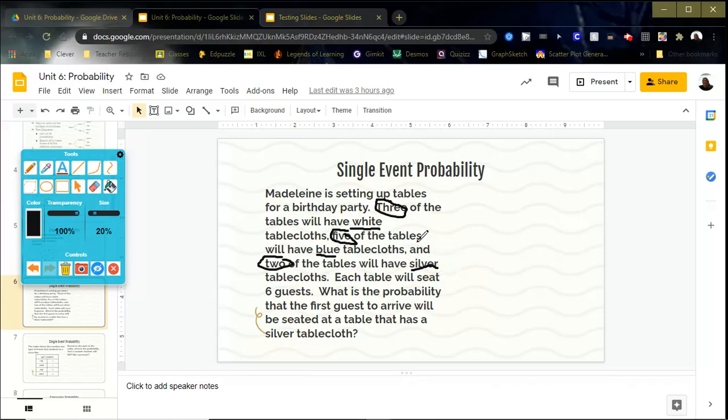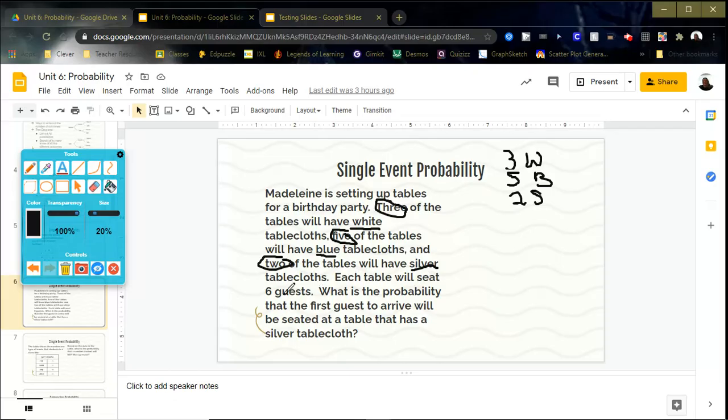So if this circling and underlining isn't bad, then I would write it out. 3 are white, 5 are blue, and 2 are silver. Then let's keep reading. What is it asking me to look for?